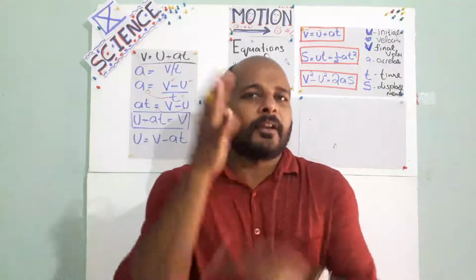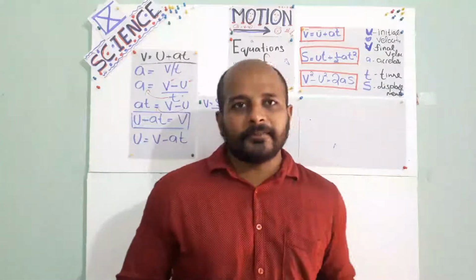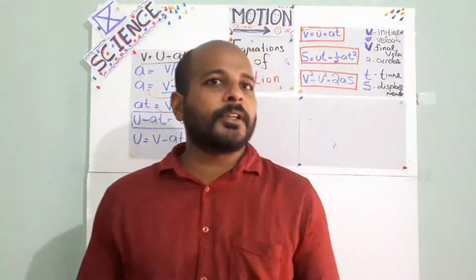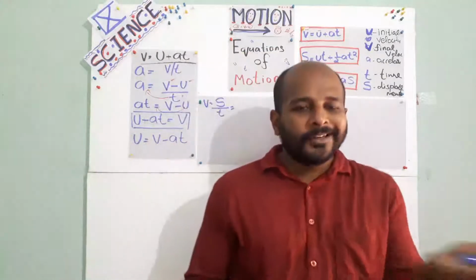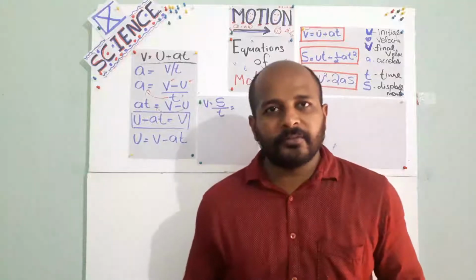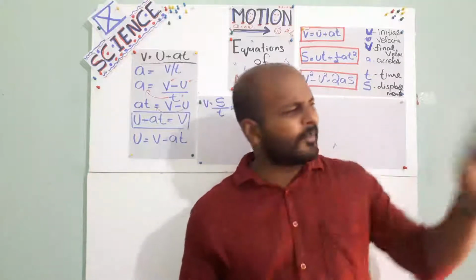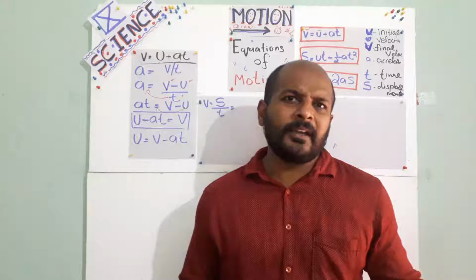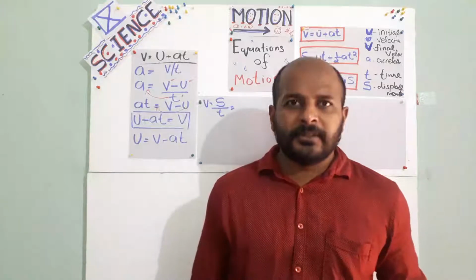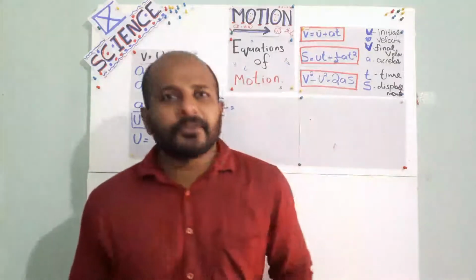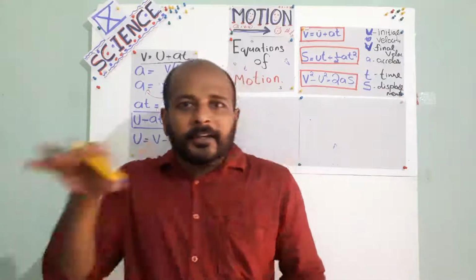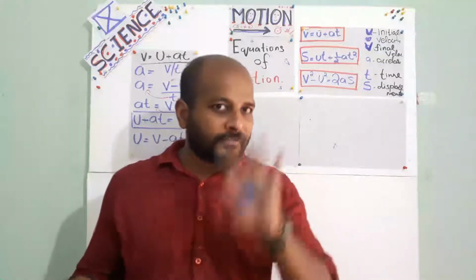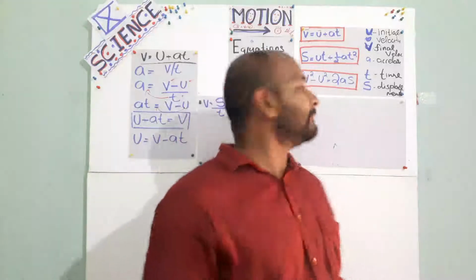If you get a common velocity, we need to take the average. How will we find the average velocity? Add the total of the velocities, divide by the number of velocities. Same method of finding average: if there are 5 numbers and you want to find the average, just add those 5 numbers together and divide by the number of numbers. How many numbers are there? 5. Isn't it? Same.